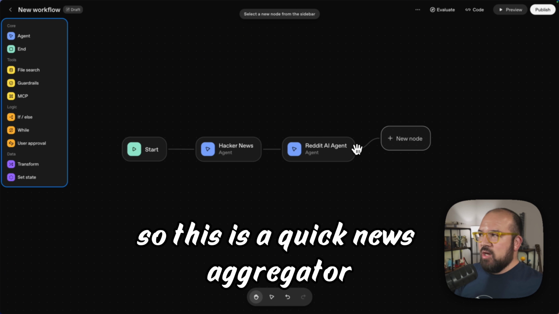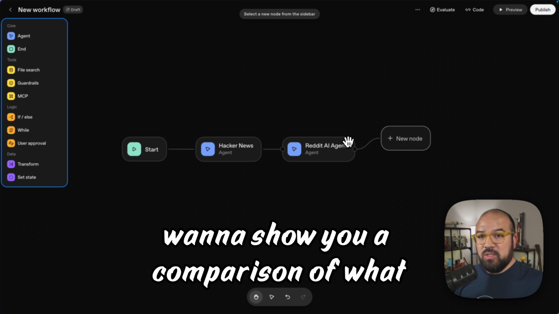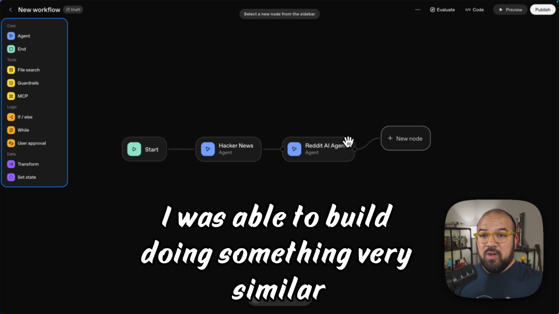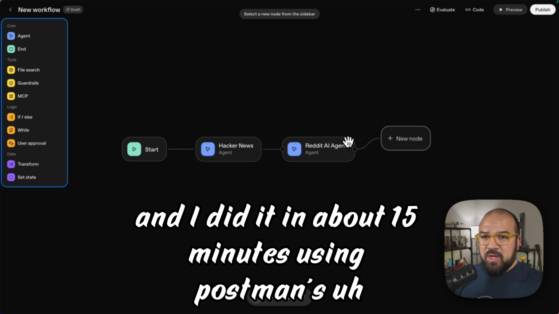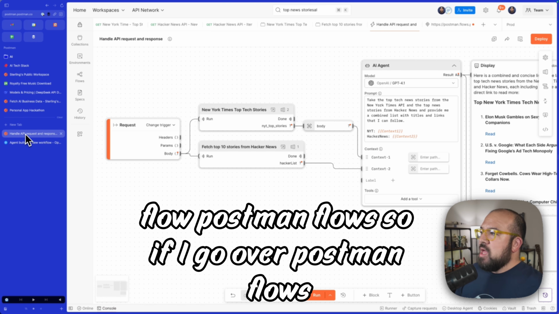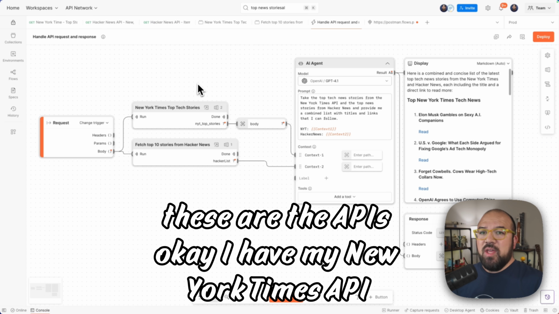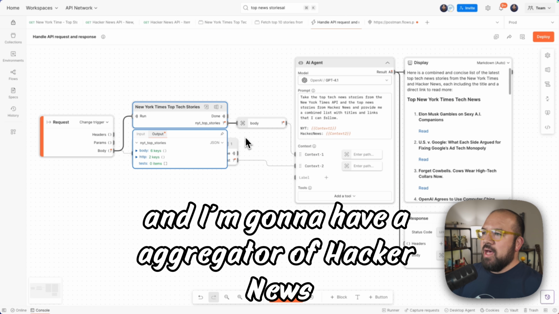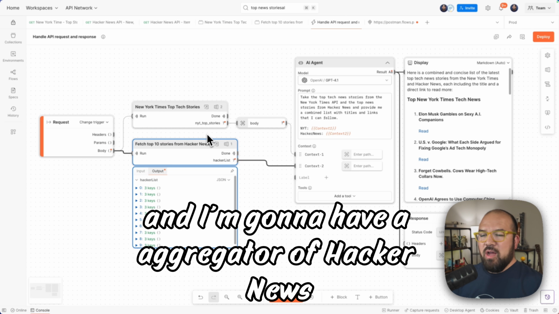So this is a quick news aggregator, and I want to show you a comparison of what I was able to build doing something very similar, and I did it in about 15 minutes using Postman Flows. So if I go over Postman Flows, these are the APIs. I have my New York Times API, and I'm going to have an aggregator of Hacker News.